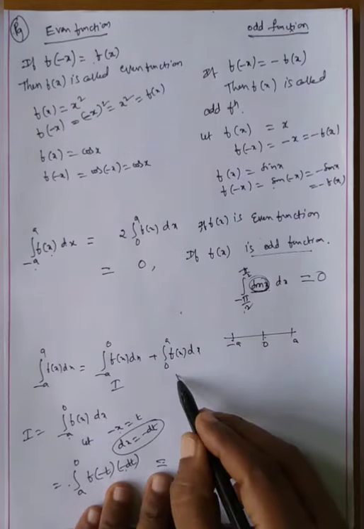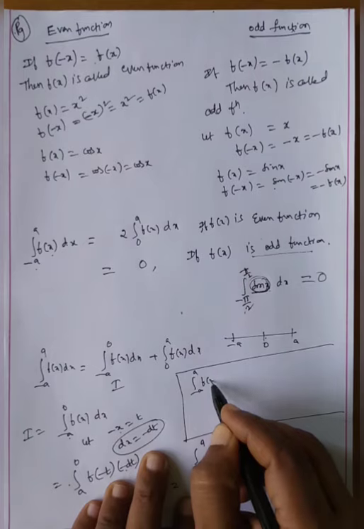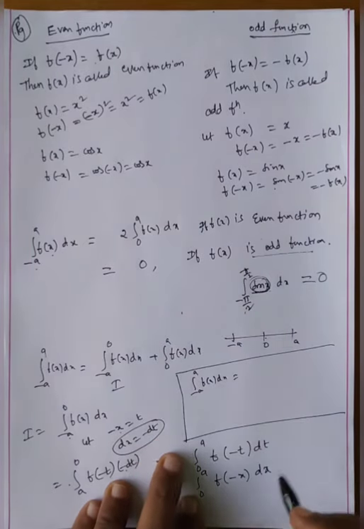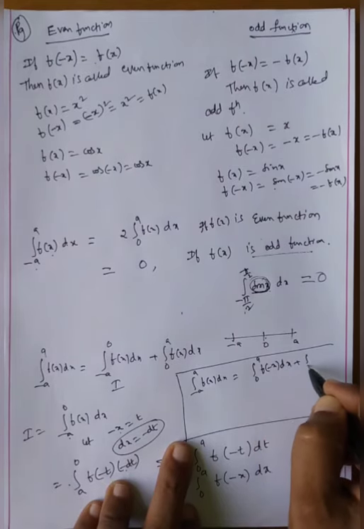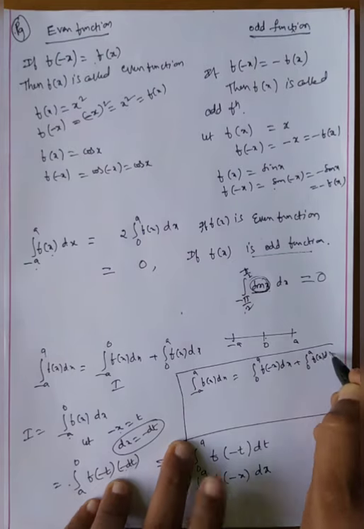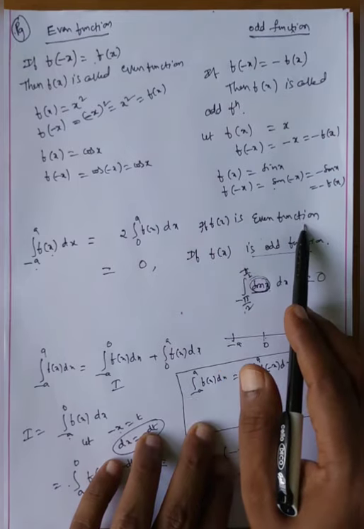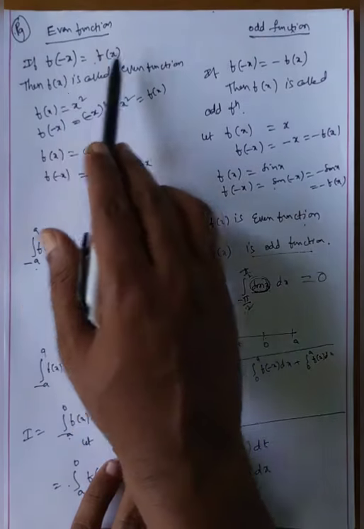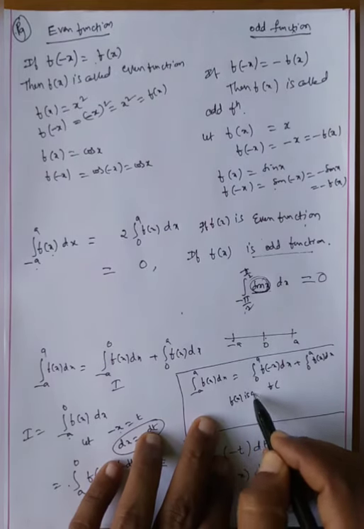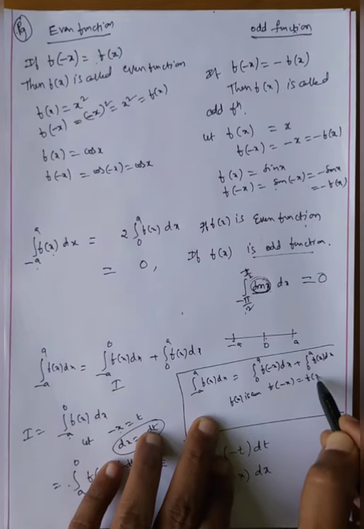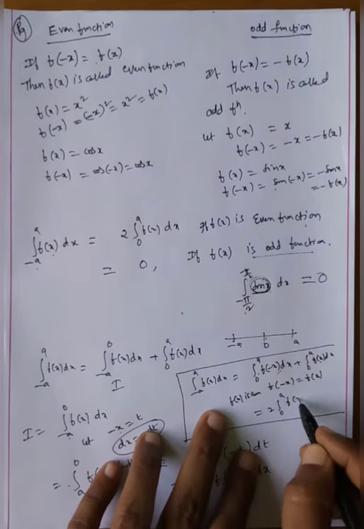Now I am writing here: integral minus a to a f of x dx is equal to integral 0 to a f of minus x dx plus integral 0 to a f of x dx. Now, suppose f of x is an even function. What is the definition of an even function? It means f of minus x is equal to f of x. So this value is f of x, and this one is the same. The answer is 2 into integral 0 to a f of x dx.